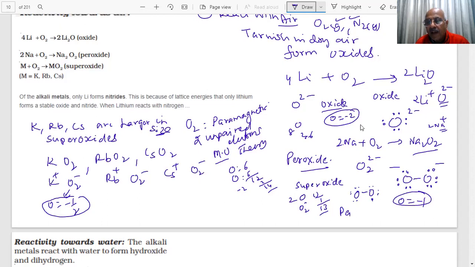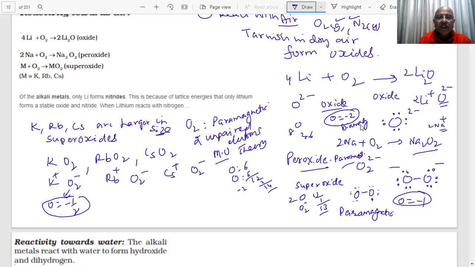So this will be paramagnetic. The superoxides will be paramagnetic, there is an unpaired electron. Oxygen is paramagnetic. And oxides will be diamagnetic.